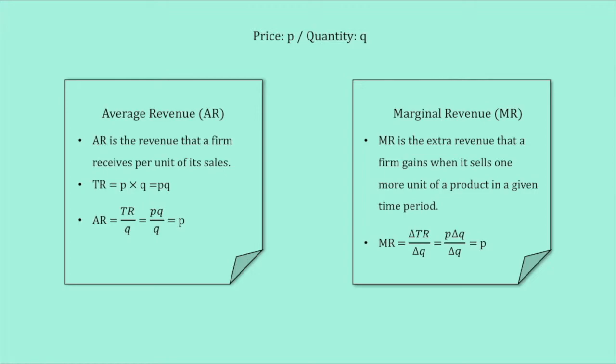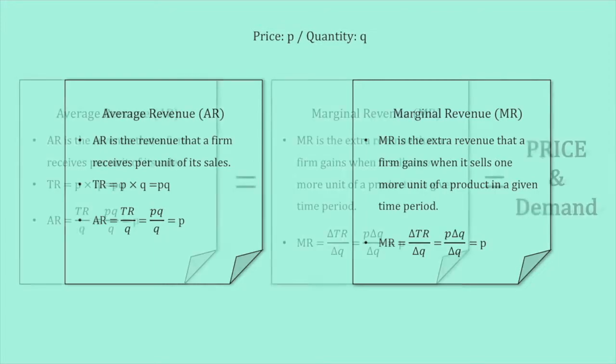Marginal revenue, or MR, is the extra revenue that a firm gains when it sells one more unit of a product in a given time period. It is also known as the rate of change of total revenue as quantity changes. As the price is fixed at P, regardless of what the firm does, every addition of unit is equivalent to the addition of price P. This can be shown mathematically as well and is shown on the screen.